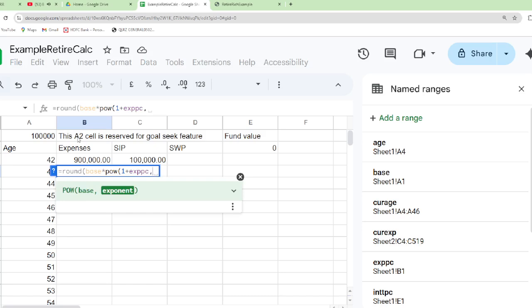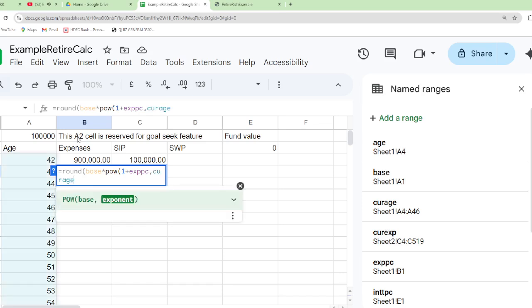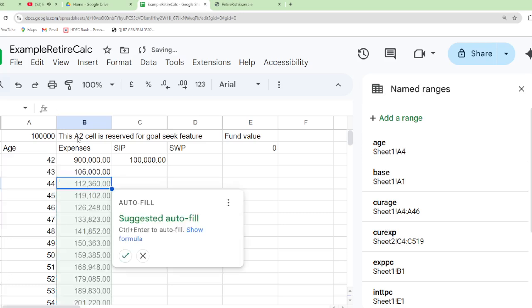We have taken current age, therefore the current age is the age at the current row, minus age, the entry. Power is bracket close, comma 0, that is rounding to 0 decimal places. Yes. Let us fill this, autofill it. Okay.